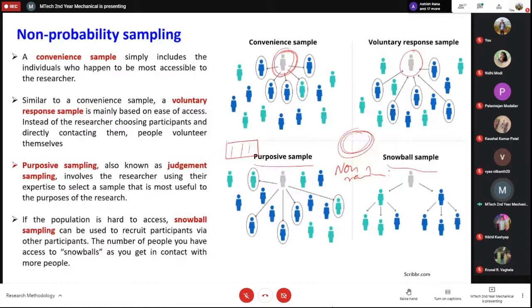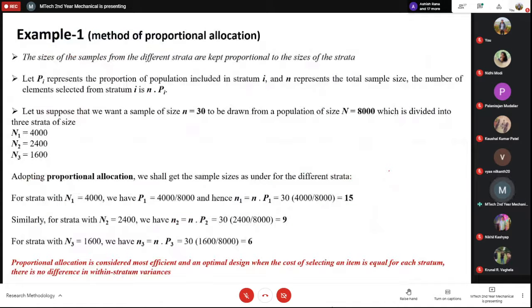These things we discussed in the last class. Now I want to discuss some more examples. We have some time, so we can discuss. So this is the first example, and in this example I'll be discussing the method of proportional allocation.